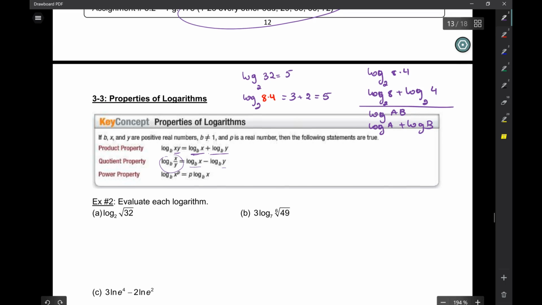Now, powers. If I have log base 2 of 32 to the power of 5, okay? Now, the exponent of just this is 5, and then I have to raise it to the power of 5. So it's like 5 sets of the exponent. So the 5 comes down, and that's how I deal with powers.